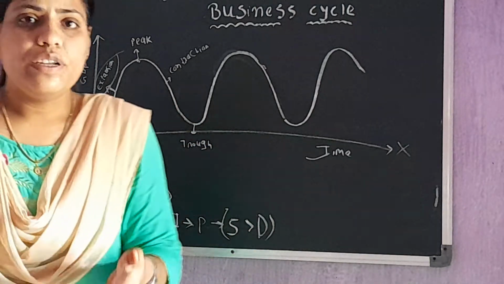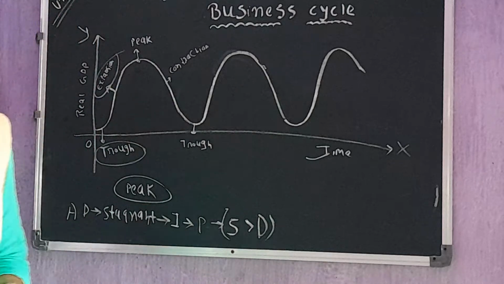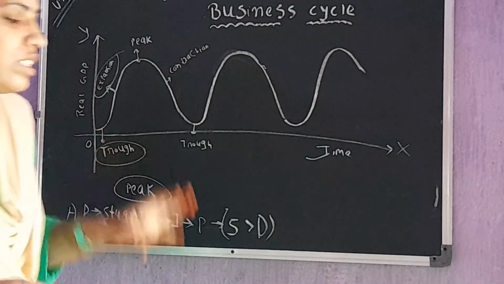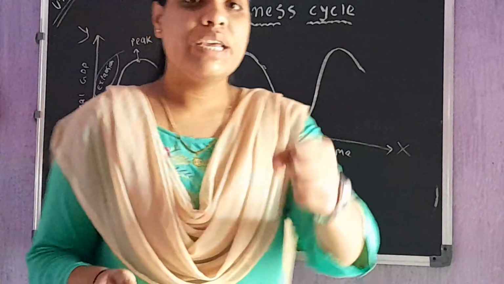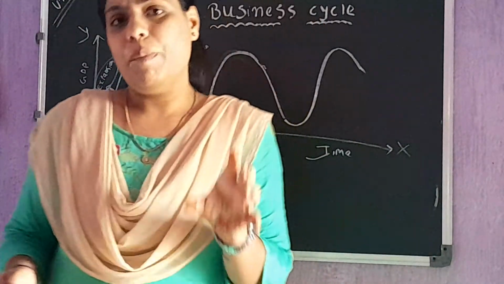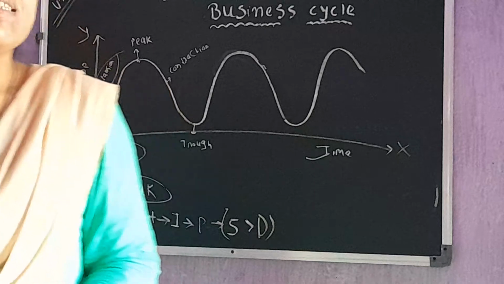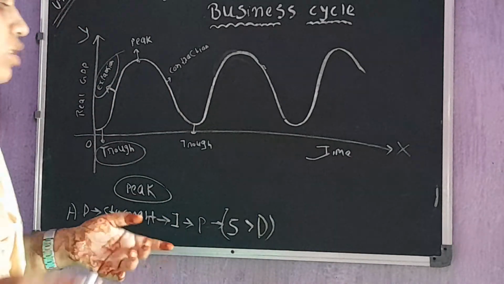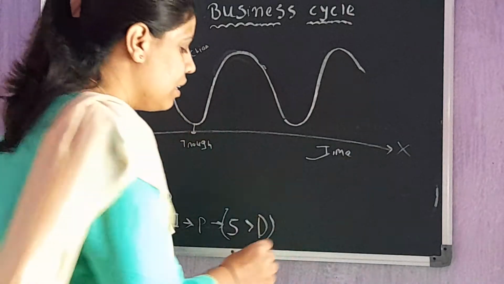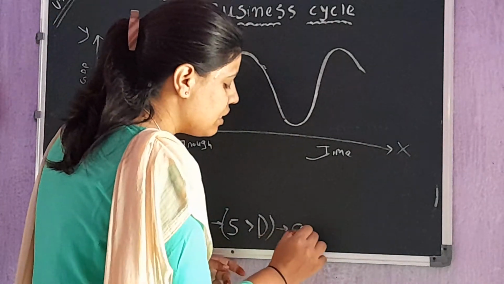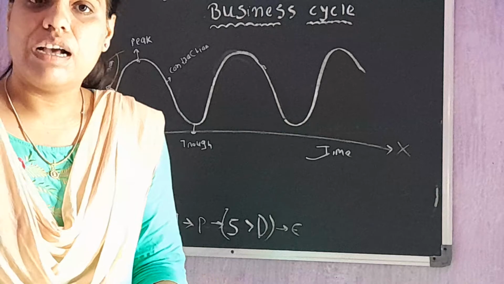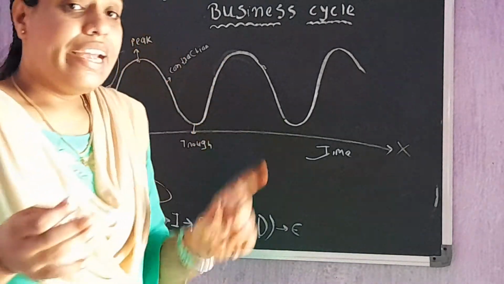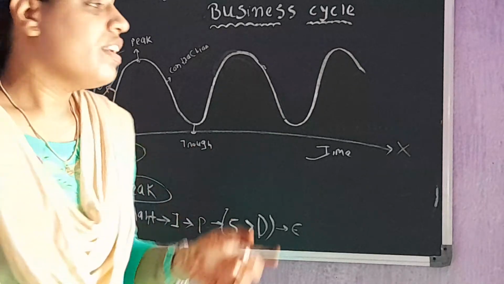And when the producer experiences that the demand is not increasing further, but the supply is more than demand, what they do is start holding back their investment. They stop investing more in the business. When they stop investing more in the business, of course there is going to be a decrease in employment. Okay, decrease in employment, decrease in income, decrease in aggregate demand. So this is the beginning of recession.